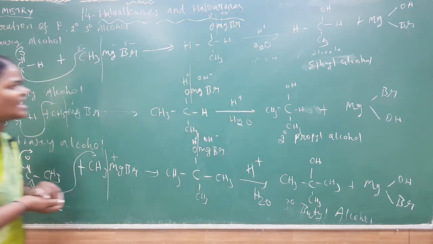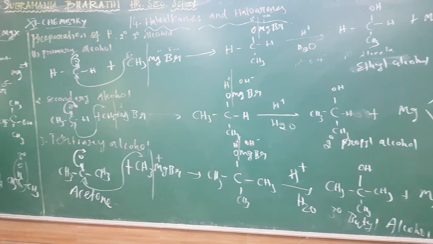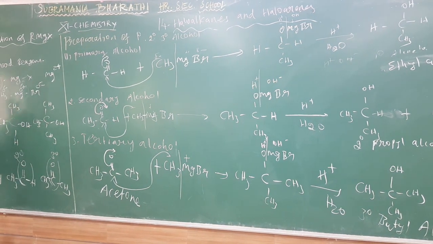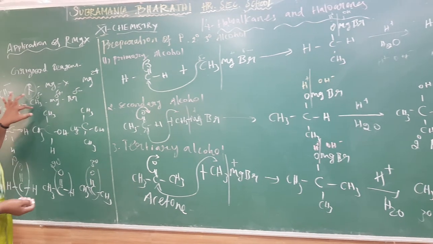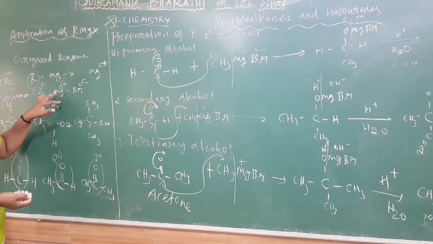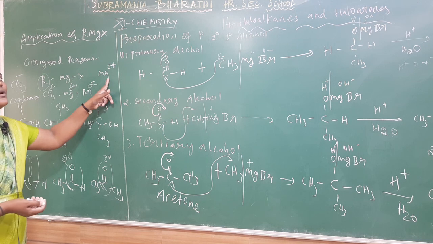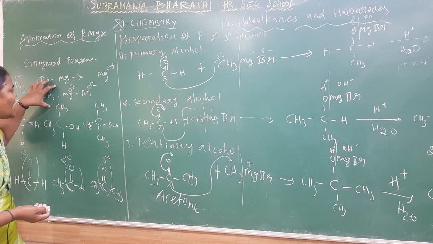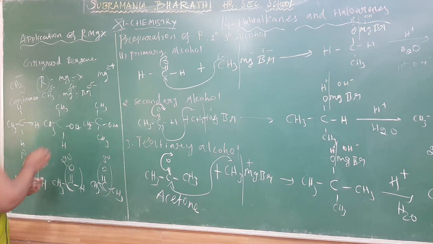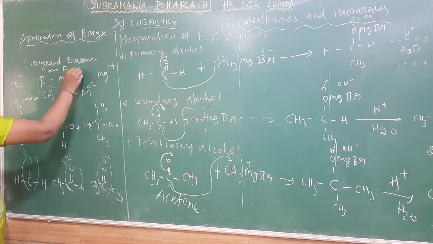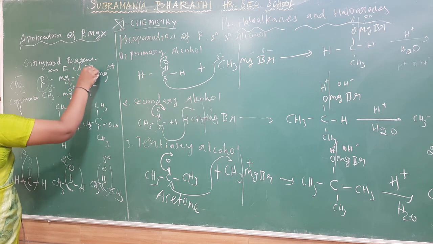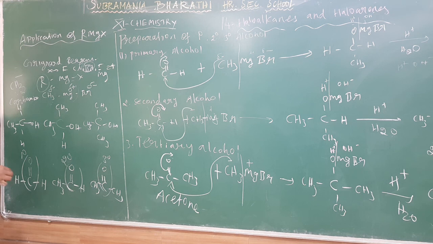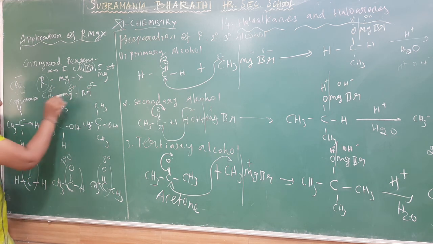So let us see what is happening in this video. What are the applications of Grignard reagent? Grignard reagent general formula is RMgX. R is replaced by methyl group, and magnesium is a more electropositive element. So it is attached to 2 different negative ions, one a carbanion, another a halogen. Generally you know halogens are fluorine, chlorine, bromine and iodine. Most Grignard reagents take bromine only, which is a more electronegative element. So I am taking methyl magnesium bromide.